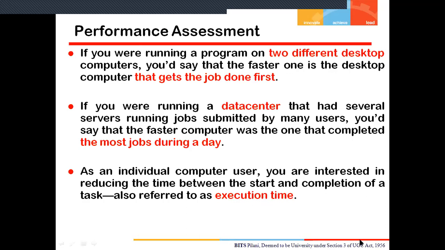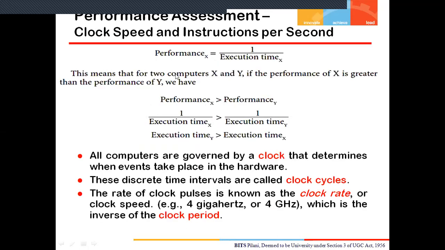Our main focus, if I want to have better performance, is that this execution time should be less and less. If the execution time is less, then my performance is very, very good. So what is the relation between the performance and the execution time? Simply, I can say that performance and execution time are inversely proportional to each other. Performance is inversely proportional to execution time.